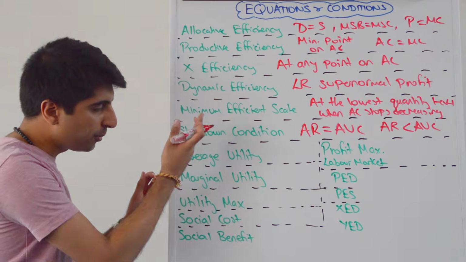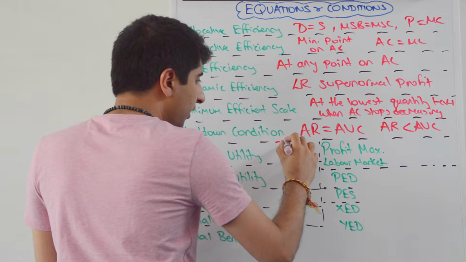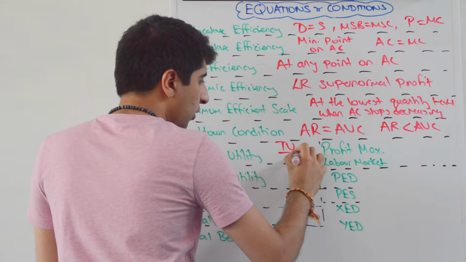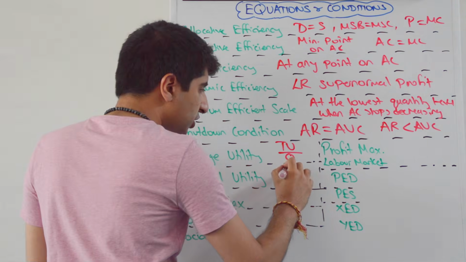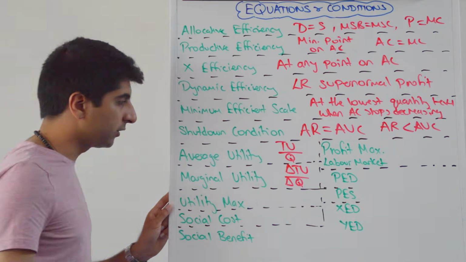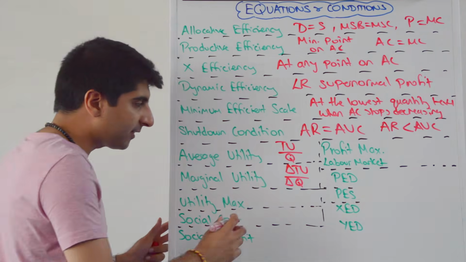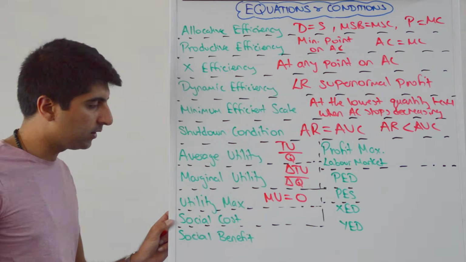Average utility, so we move into some slightly different concepts now in micro. Average utility occurs when total utility is divided by quantity. Marginal utility is the change in total utility divided by the change in quantity. Utility maximization occurs when marginal utility is equal to 0.